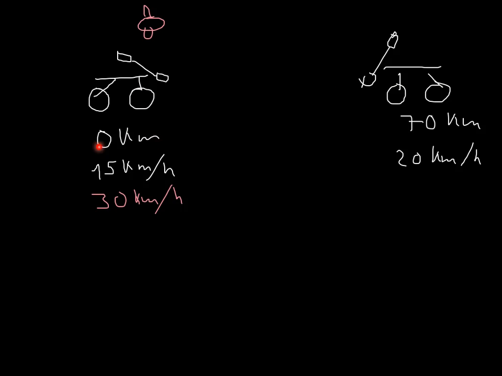And this one moves this way at 15 kilometers per hour, and this one moves this way at 20 kilometers per hour. At the same time, there is a fly that moves this way at 30 kilometers per hour. And then when it runs into the next cyclist, it starts moving back until it runs into this guy, and then keeps doing this until it stops at one spot. And what I want you to figure out is two things. First thing, where is this fly going to end up? And second thing, how much distance will it have covered by the time it reaches this point?